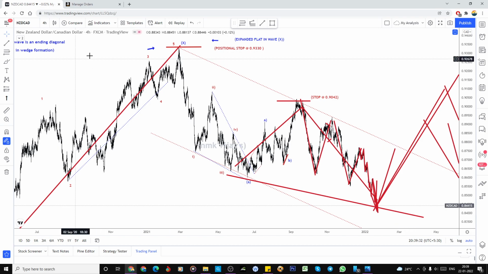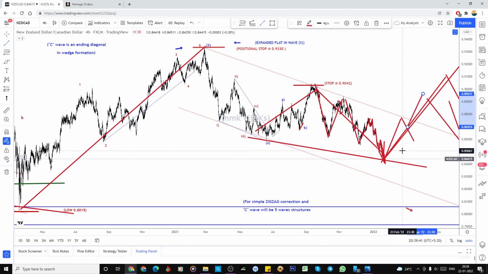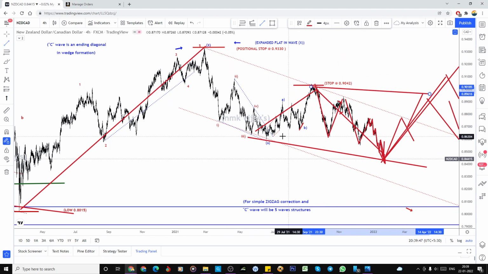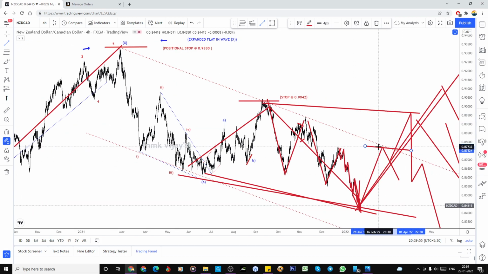If we sell here, as per my previous view, it can again go like this, and according to this trend line it can be like this, and one more low. So once I exit, this is the safest exit, and we have to wait for this position, right?